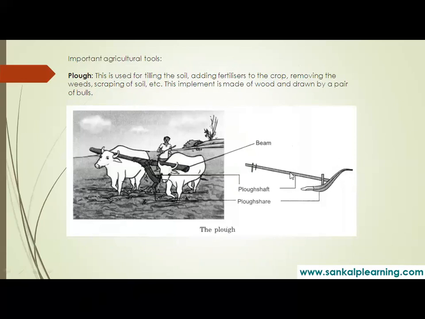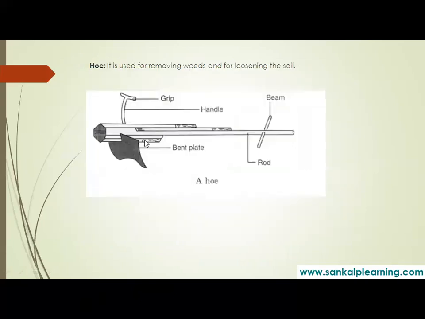Plowshare, and this is called plow shaft. Plow shaft is made up of wood, whereas plowshare is made up of iron. Yes, then we have hoe. Can you see this? This is hoe. It is used for removing the weeds and even for loosening of the soil.